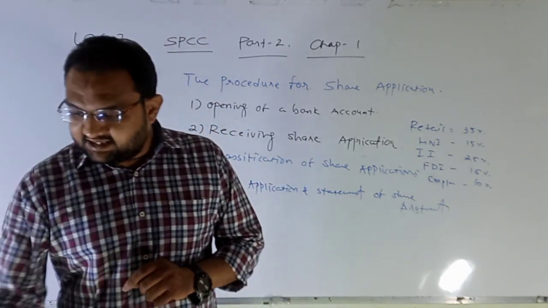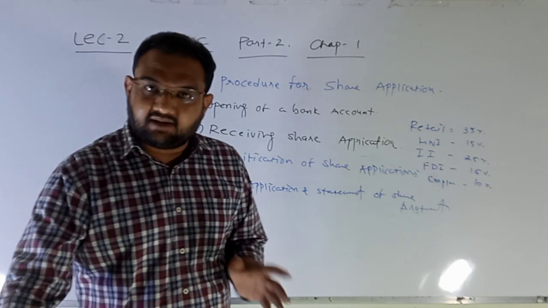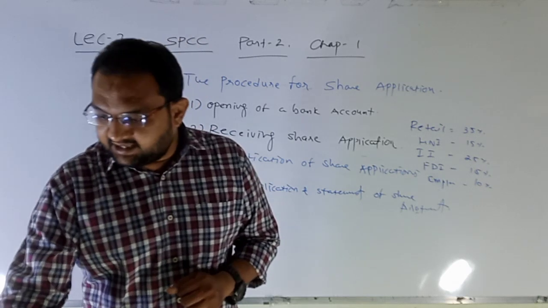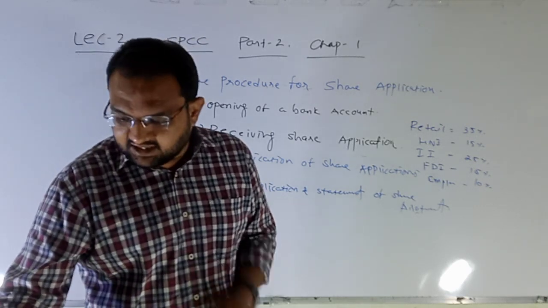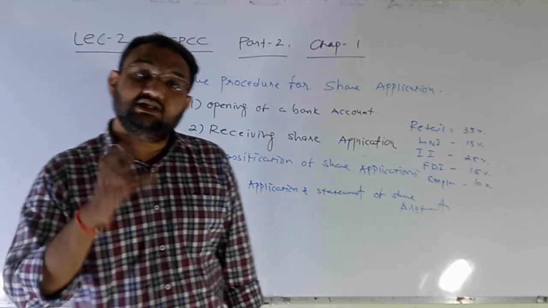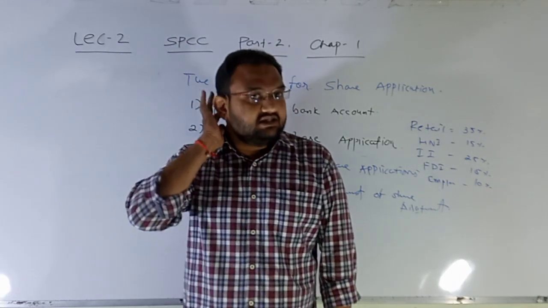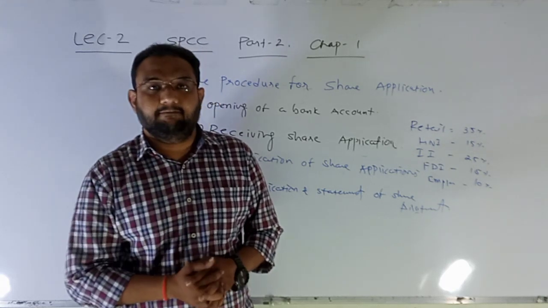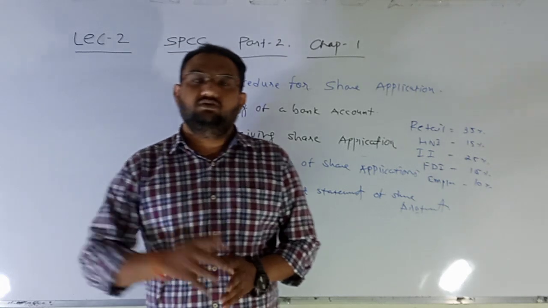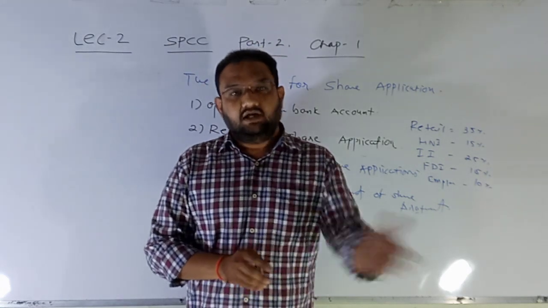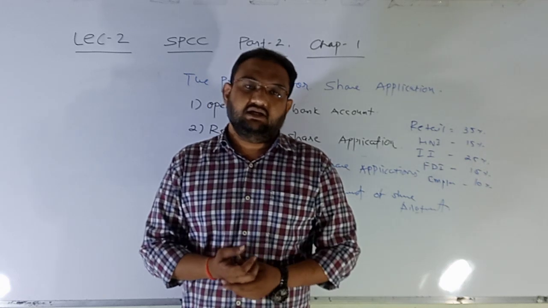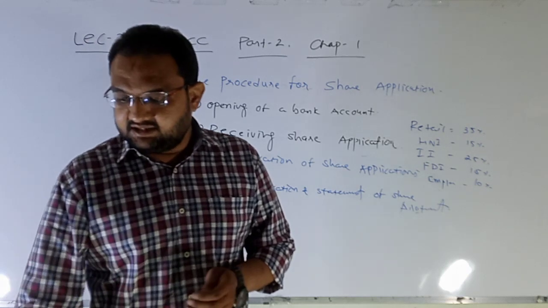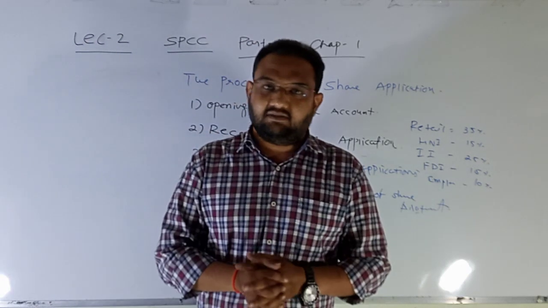So what is given lastly, the company is required to complete the entire process from receiving share applications from the different types of applicants to allotment of shares and listing of shares on a recognized stock exchange. It means within 15 days you have to list these shares also. Say for example, last Friday the company opened an IPO, and this Thursday the share is getting listed on the recognized stock exchange within 15 days as per SEBI guidelines. Please underline this statement also.